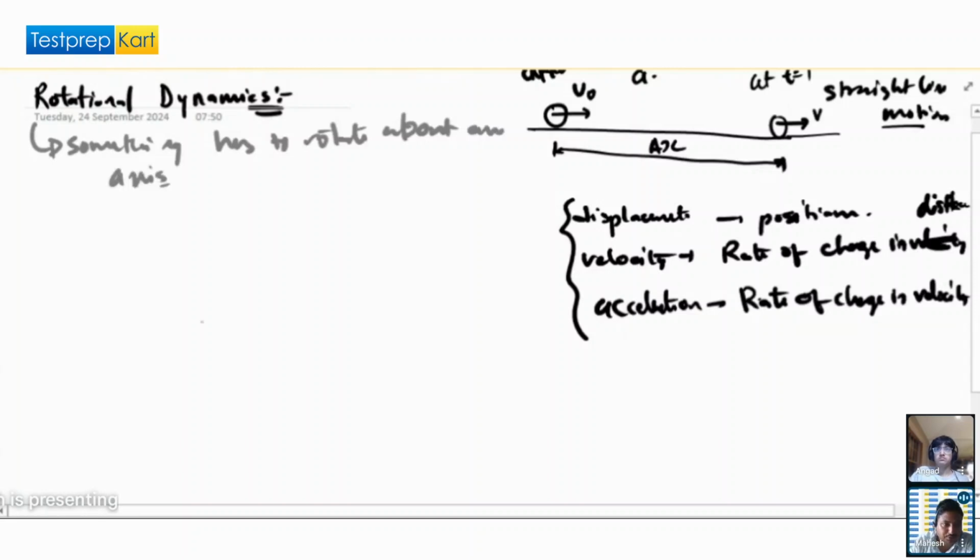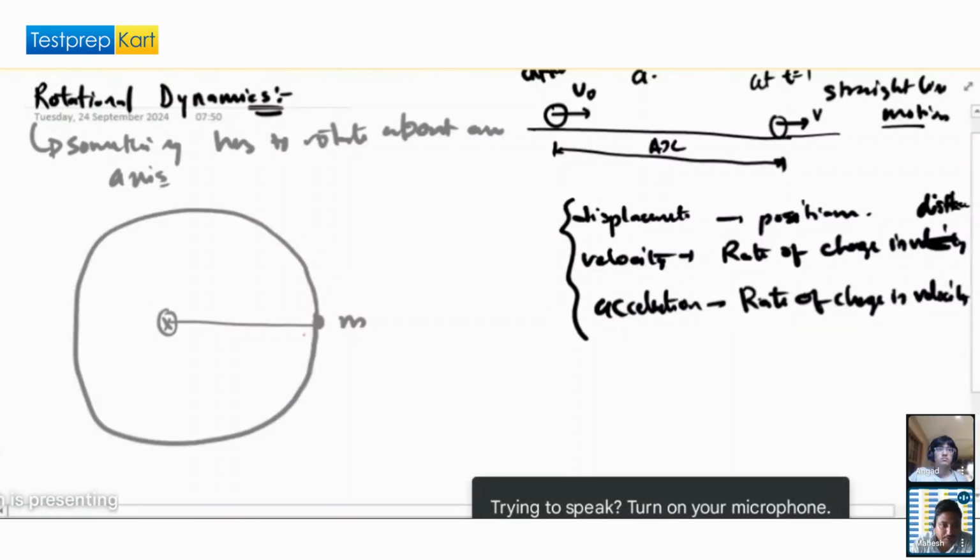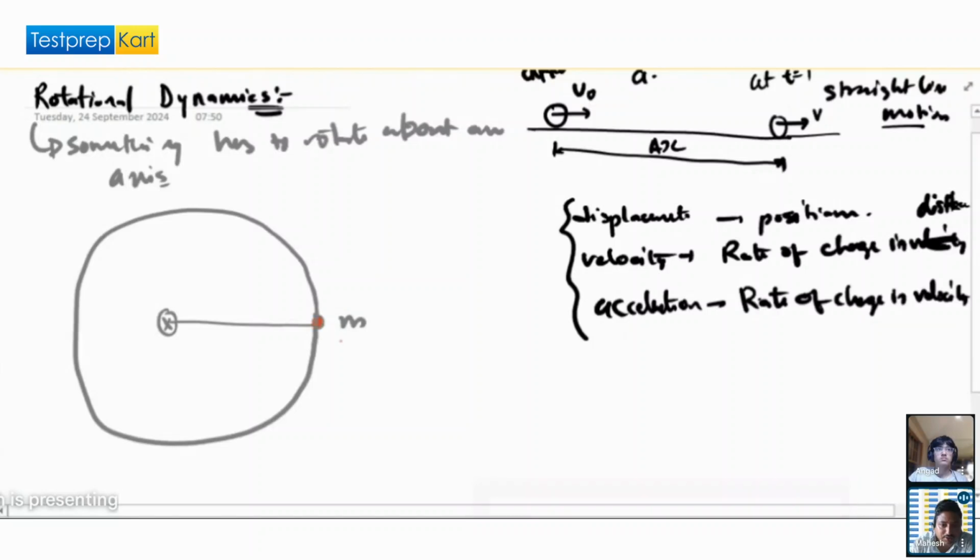And if it is rotating, that is the axis. Here is the object that has mass m and it is rotating like this. Let's say at t equal to 0, at some time it will be here. It is displacing this much, right? This angle is called theta.